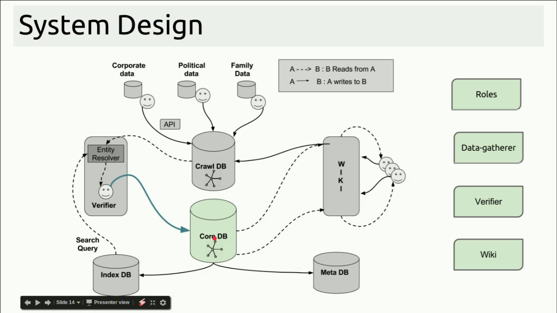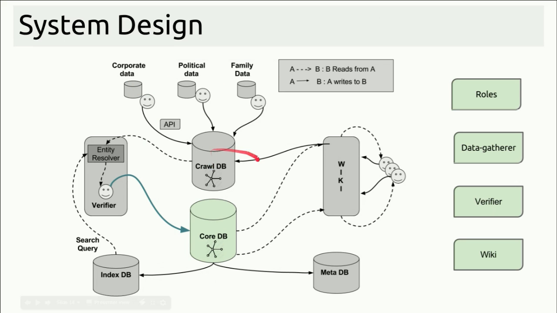We have two graph databases in the system. One is the core data store and one is the crawl data store. Any new information in the system through the wiki or from the data gatherers is first pushed into the crawl data store. We have also opened up REST APIs to be able to crowdsource any kind of connected data from different people in different groups, and that goes into the crawl data store.